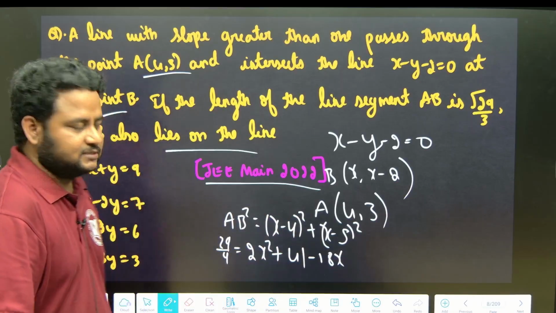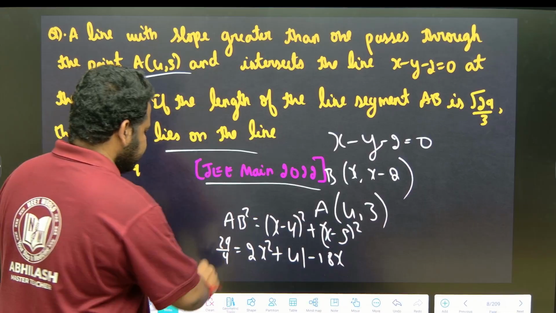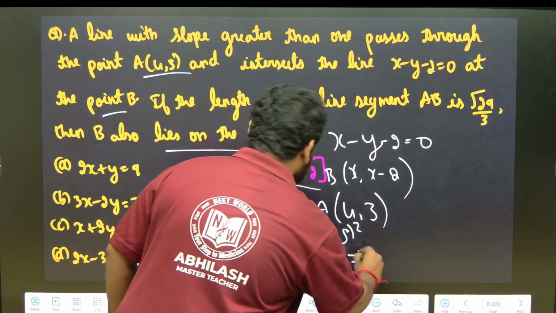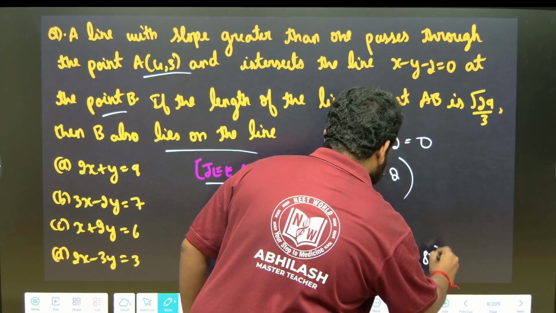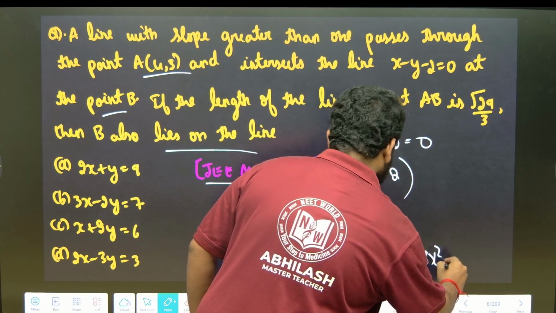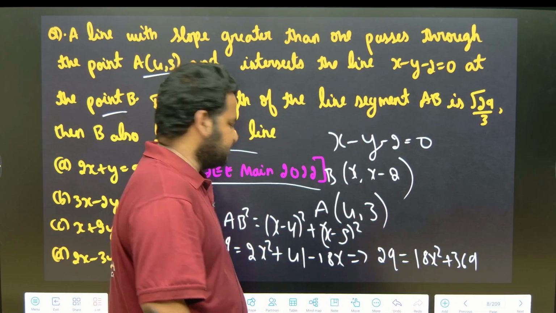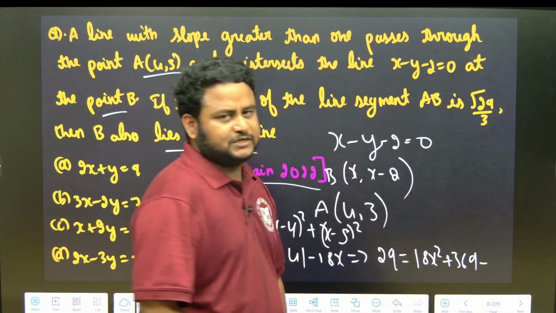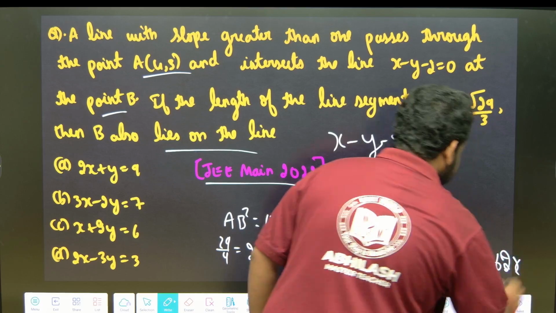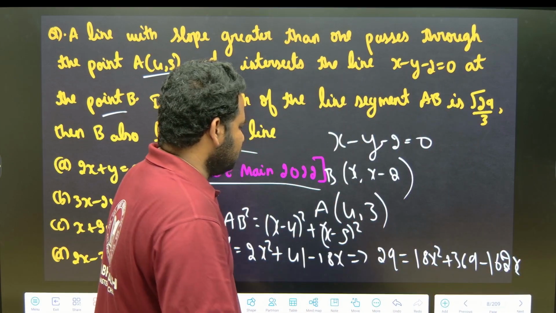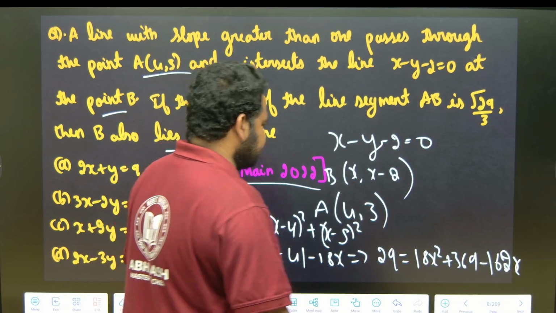Got it? If I solve this now, what will I get? So 29/9 equals 2x square minus 18x plus 41, which implies 29 is equal to 9 times that: 18x square minus 162x plus 369. 9 ones are 9, 9 fours are 36, so 41 into 9 is 369. Minus 18 nines is 162, so 162 times x. If I send this 29 that side, what will I get? 18x square minus 162x plus 340.